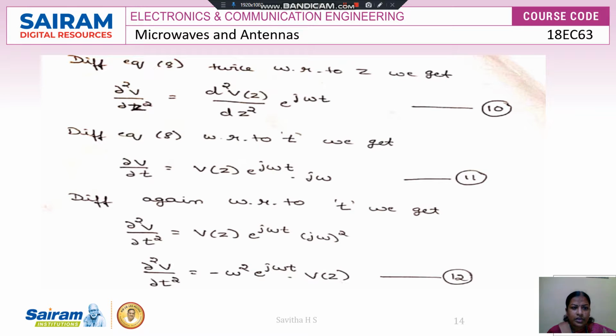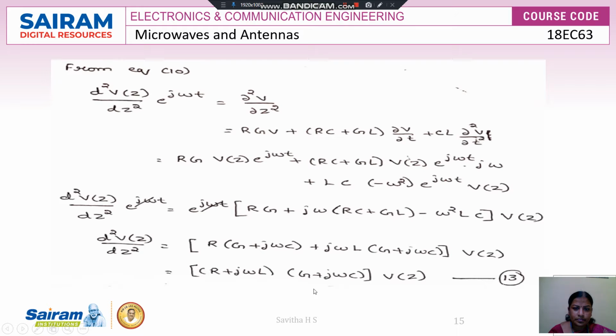Now again we are differentiating equation 8. Dou square V by dou Z square is equal to d square V of Z by dz square into e to the power of j omega t. Now differentiating equation 8 with respect to T, dou V by dou T is equal to V of Z e to the power of j omega t into j omega. Differentiating again with respect to T, we get dou square V by dou T square equal to V of Z e to the power of j omega t into (j omega) whole square, which is minus omega square e to the power of j omega t into V(z).